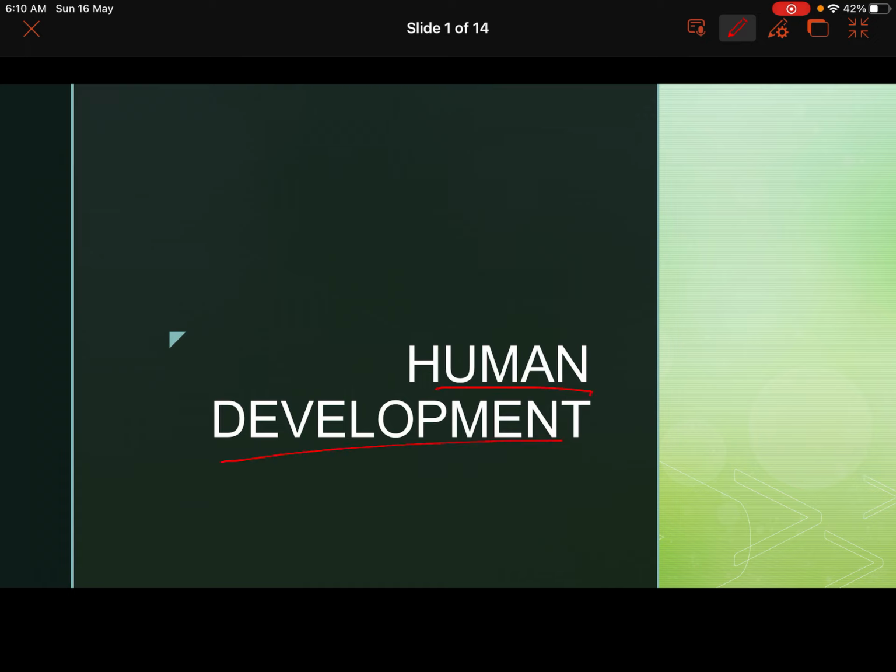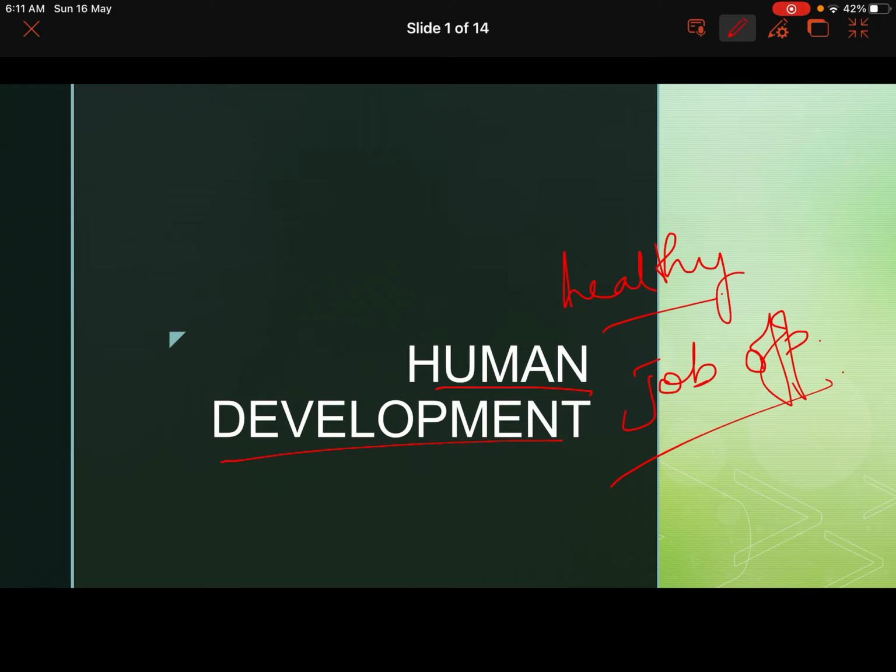When we have more opportunities, when we have better well being, when our well beings are being improved, then we have human development. When we lead a healthy life, then we say yes, human development has happened. When we have job opportunities, then we say yes, we have developed, human development has happened.